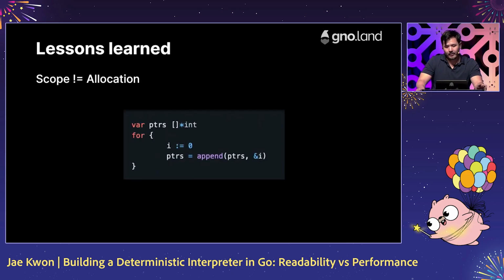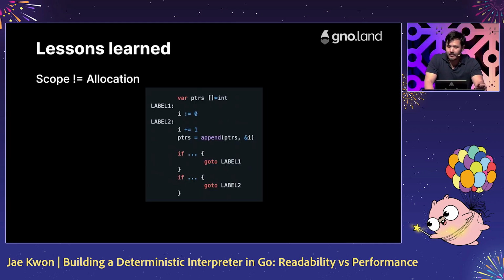Another lesson we learned along the way is that scopes are sort of independent of allocations, and here's what I mean. In this example, i is declared once in the scope block for the for statement, but during runtime, every iteration of i := 0 results in a new pointer allocation because i is passed and stored by reference. And this might be obvious to you, especially if you know about loop vars, which is something else, but it's not just about for loops.